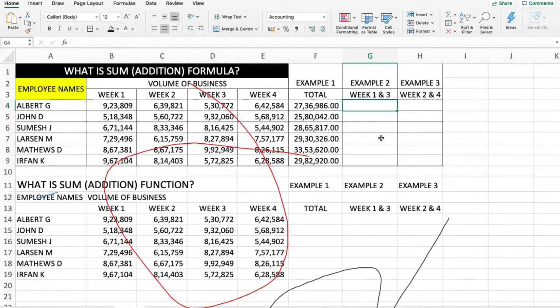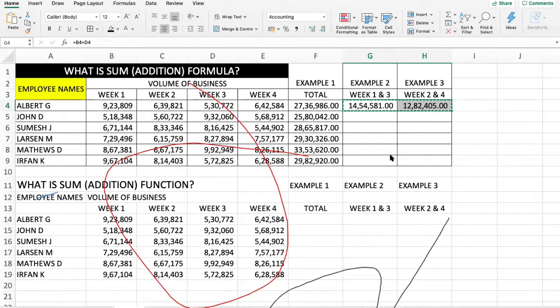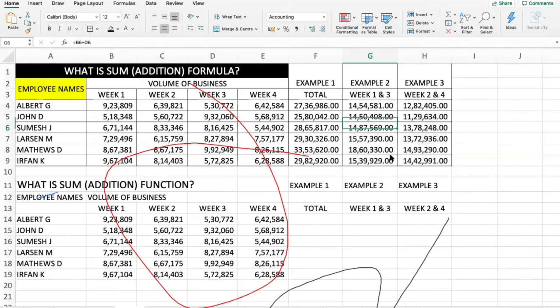In example 2, if we want the business for week 1 and week 3, what you have to do is select week 1, that is B4, plus week 3, that is D4, and say OK. Similarly, for week 2 and week 4, week 2 is C4 plus week 4 is E4, and I say OK. I copy both the columns. You can copy both the columns at one single time. I've selected the entire cells where I need to paste this formula, and I say OK. Okay, so this is addition using a formula.